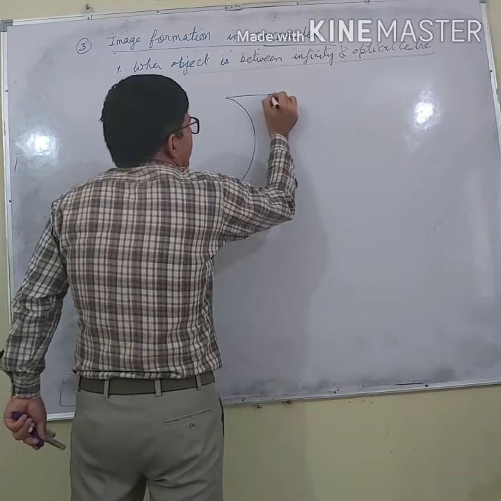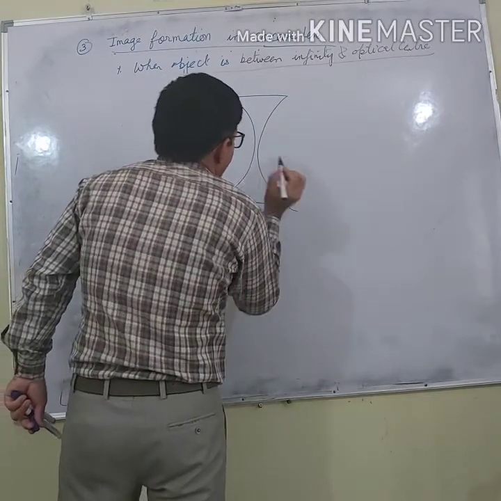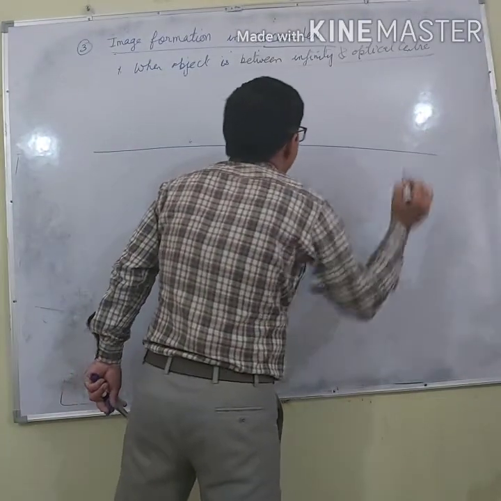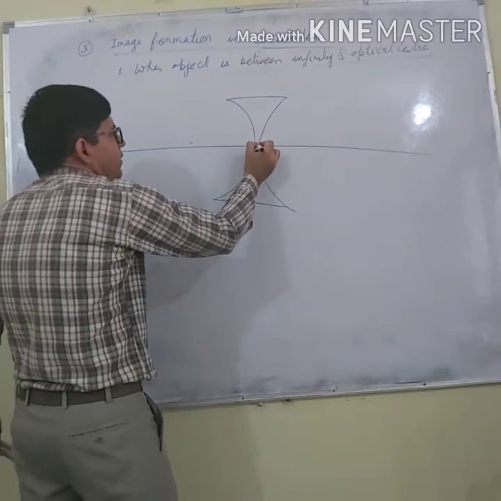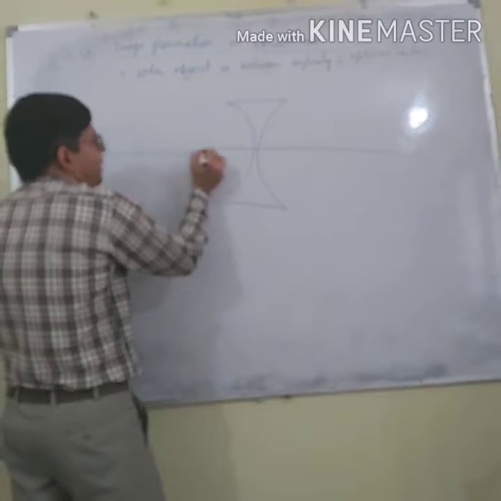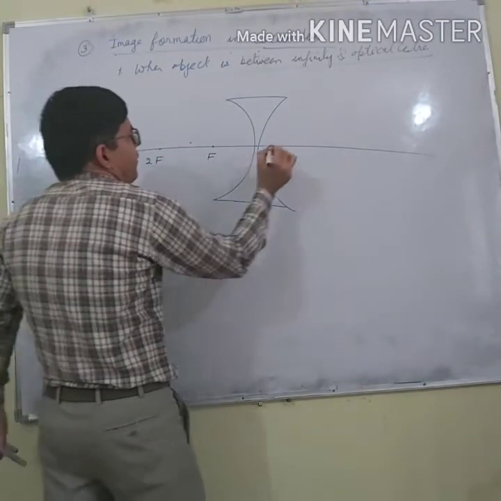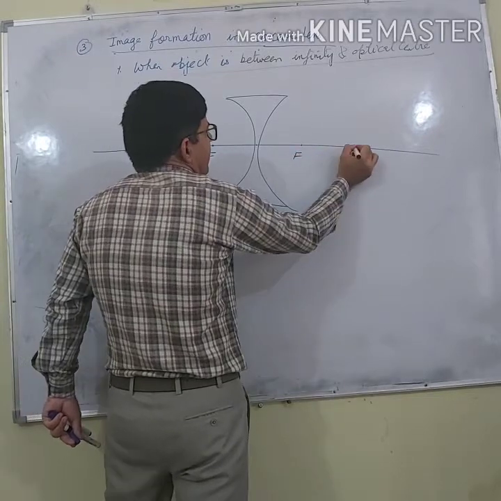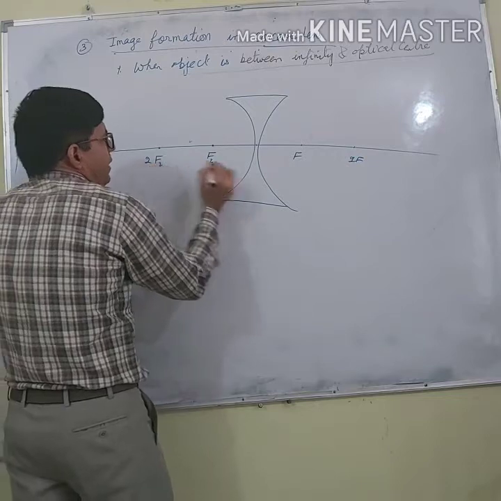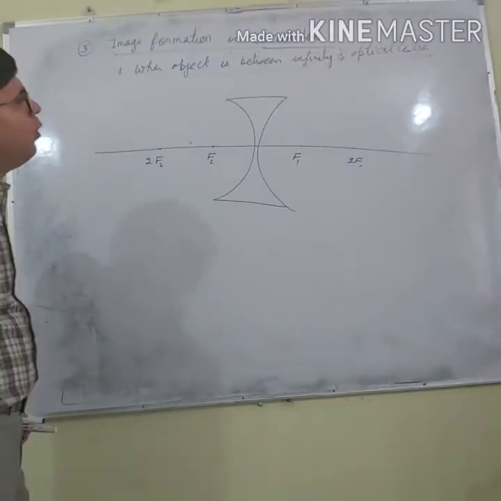Let me draw a concave lens here. Let us say this is the principal axis, O is the optical center. Here F, 2F, F, 2F. So 2 here, 1 here. The object is between infinity and the optical center.